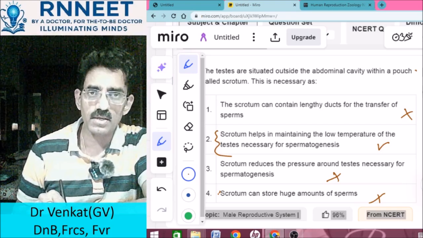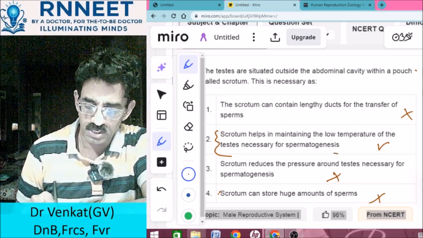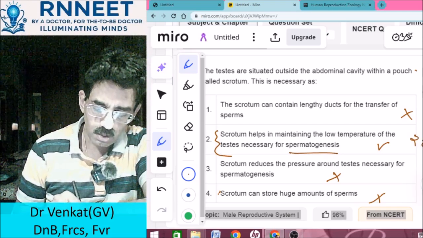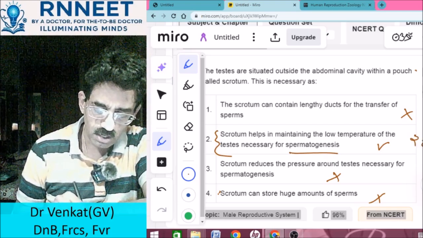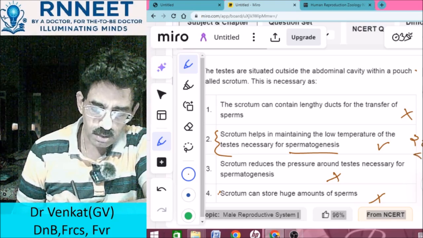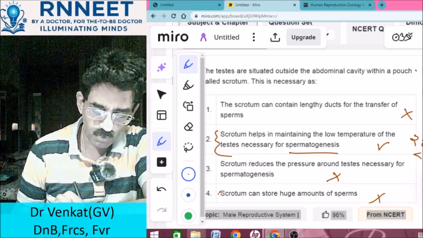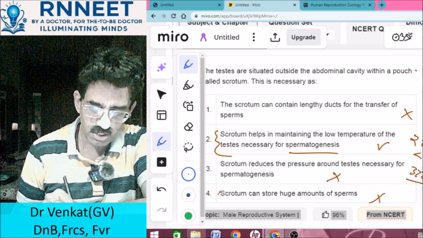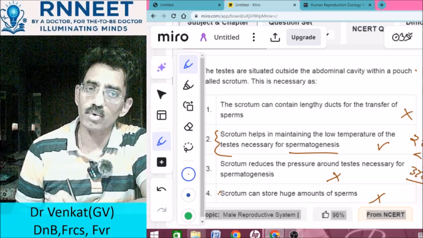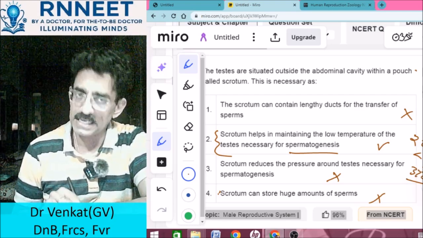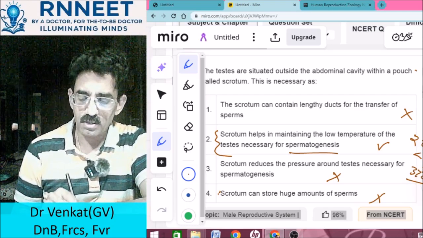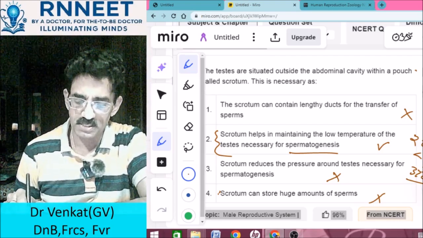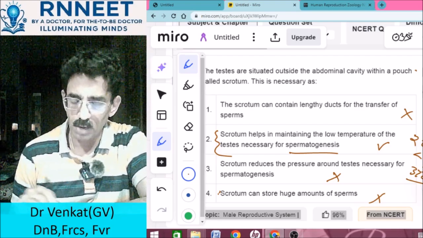The temperature needed for spermatogenesis must be 2 to 3 degrees Celsius below the body temperature. So below the normal body temperature of 37 degrees Celsius, you need it to be a little lesser, and that is why the testis is maintained inside the scrotal cavity and the scrotum is present outside the abdomen.